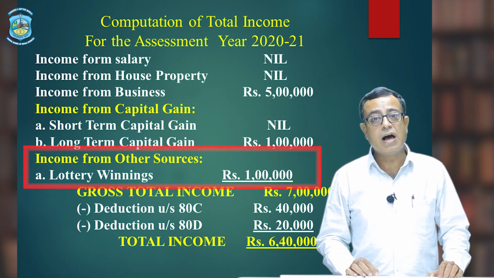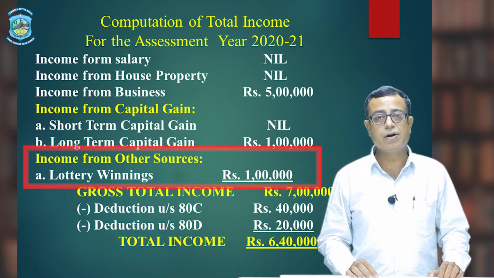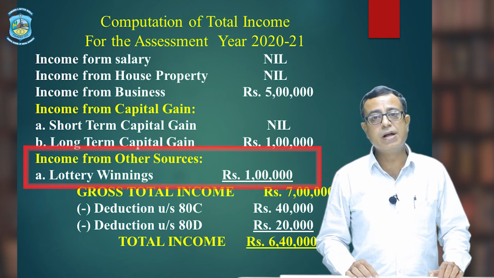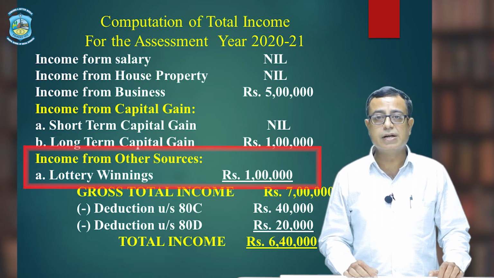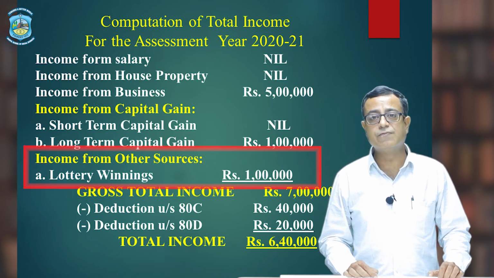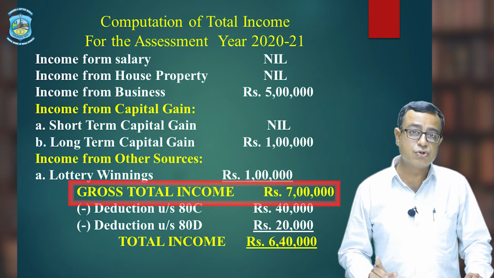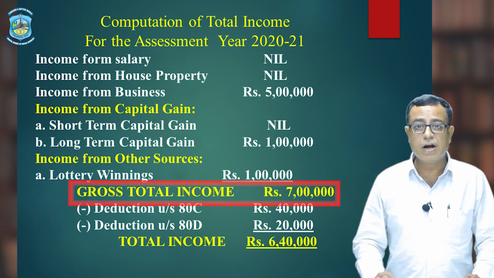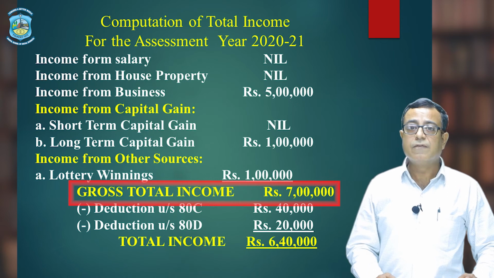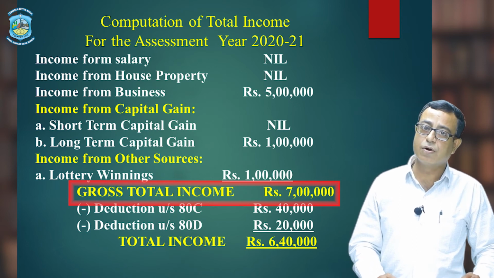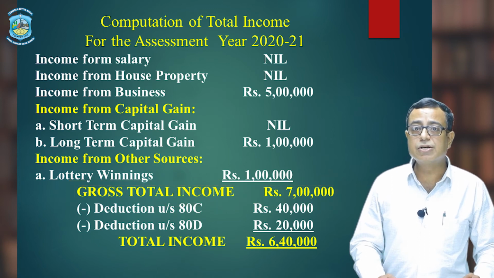The fifth and last head of income is income from other sources. Yes, we have other sources also in this question. It is lottery income of rupees 1 lakh. In this way, not total income, it is the gross total income of Mr. Sharma, working out 5 lakh plus 1 lakh plus 1 lakh gives you 7 lakh rupees. It is gross total income. After gross total income, we have to give some deductions to Mr. Sharma.